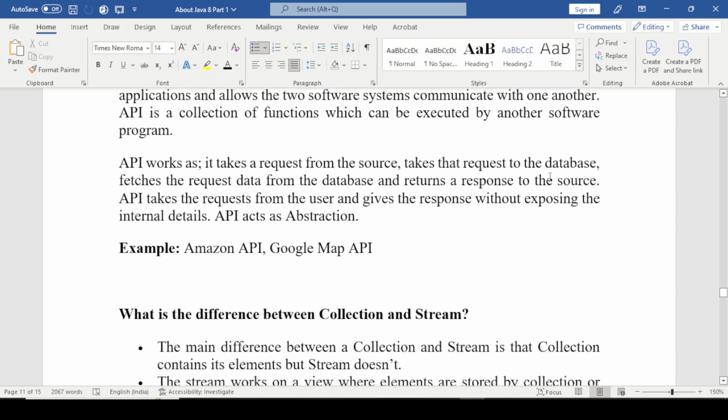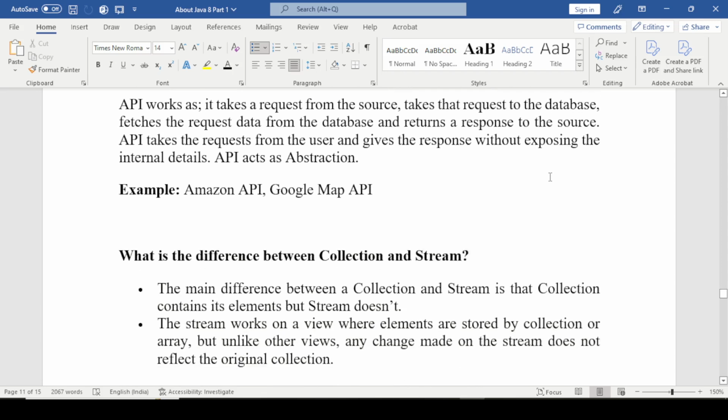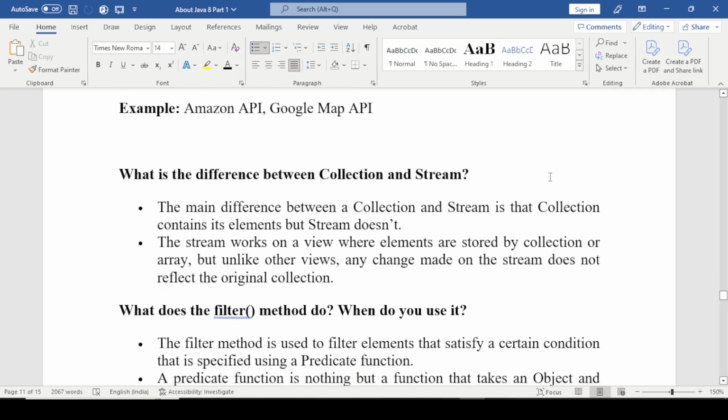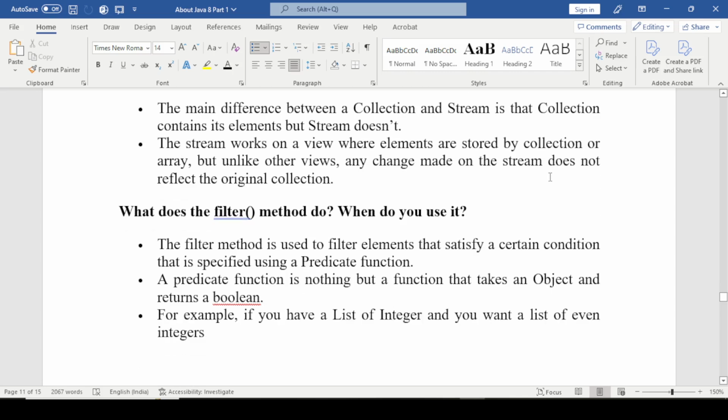Now the next question is: what is the difference between collection and stream? The main difference between a collection and a stream is that a collection contains its elements but a stream does not. The stream works on a view where elements are stored by a collection or arrays, but unlike other views, any change made on the stream does not reflect in the original collection.